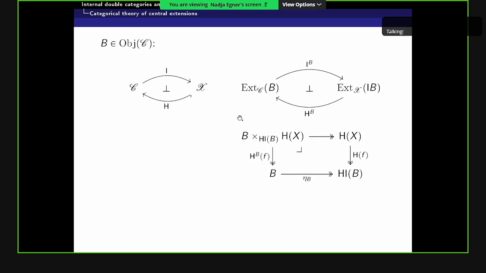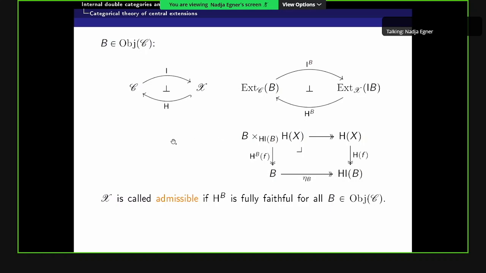Here I can also mention that if C is an exact category and X a Birkhoff subcategory of it, then X is an exact category itself, and a morphism in X is a regular epimorphism if and only if it is a regular epimorphism in C. The left adjoint is just given by: if we have an extension of B, then its image is just the image under I. For the right adjoint, if we have a morphism F in X over IB, then H_B of F is given by the pullback of H of F along the B component of the unit of our original adjunction.